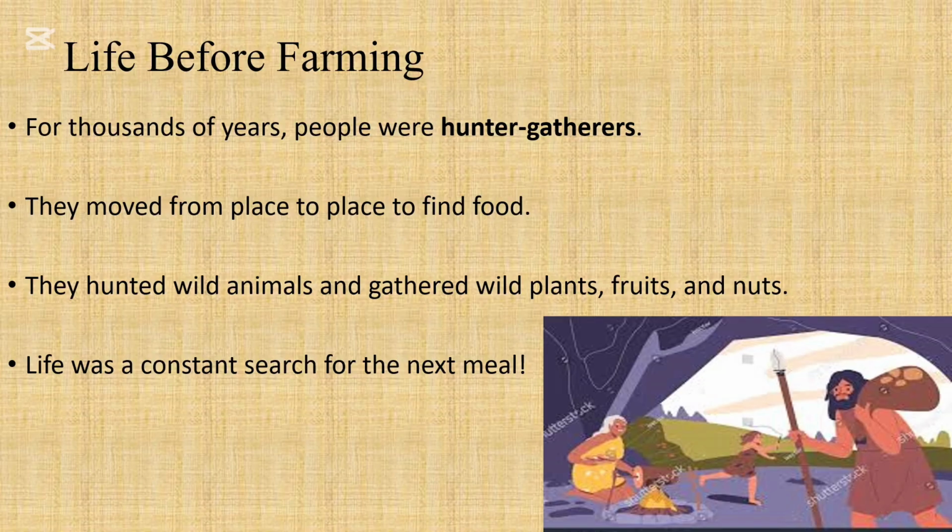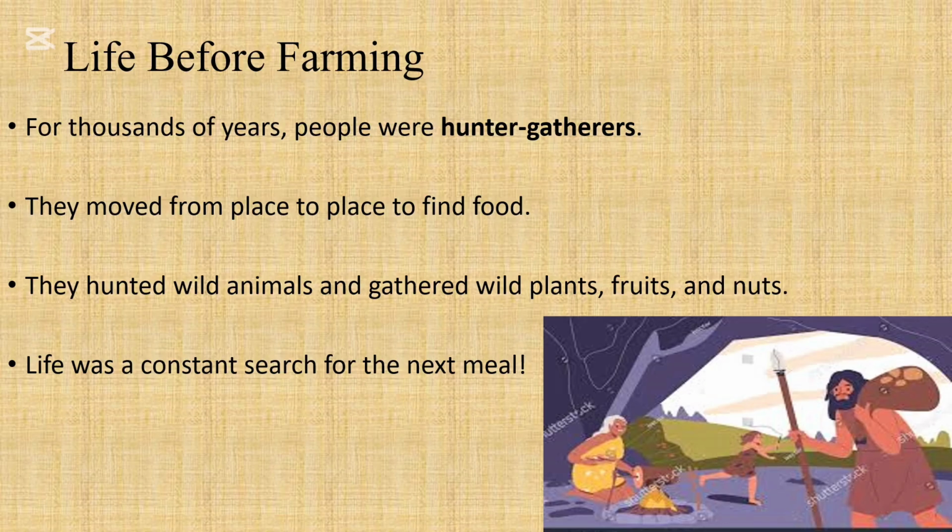Gathering has to do with them going out into the areas and looking for things that they can find, like wild plants, fruits, nuts, whatever they can consume, whatever they're able to eat. Because they were hunter-gatherers, they had to move from one place to another to find food. So let's say that a group of persons were in Linden, and they would have gone all around Linden, and all of the animals they would have already hunted, and all of the trees and the plants, they would have already taken all of those things from it.